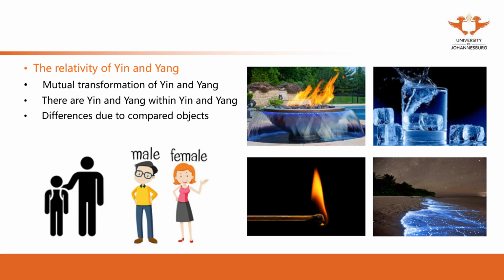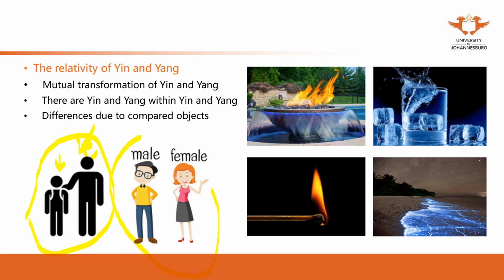So this slide we have already discussed, and then there's one picture here. That's a similar example to the fire we gave you just now. Compare with the kids. This adult, this male is yang. This kid is yin, because of the size.